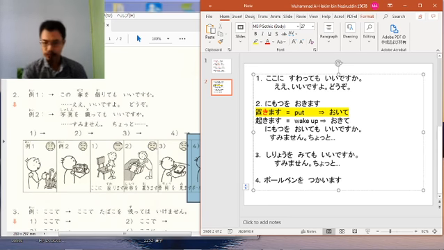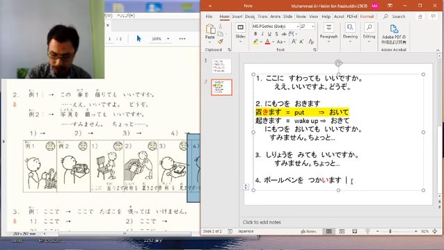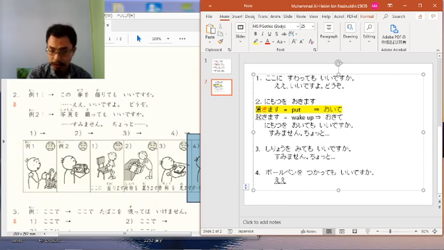Tsukaimasu is included in group 1, ichigurupu. So it's using hiragana i here. Hiragana i changes into te. Tsukatte. Okay, so this is the te form verb for tsukaimasu, using. Tsukatte mo ii desu ka? And because he is happy, ii desu yo, dozo. Okay, so this is for number 4.